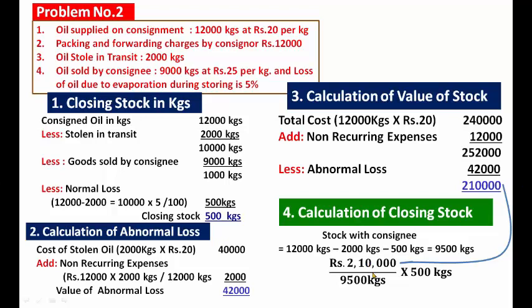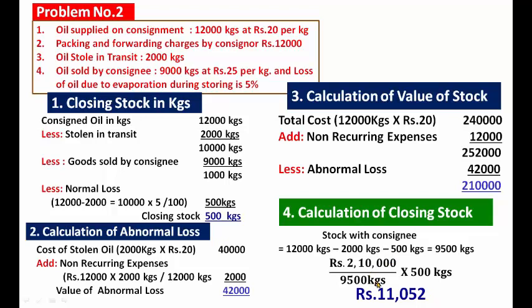Already discussed. 2,10,000 divided by 9,500 kgs into 500 kgs. So what is the answer? 11,052. This is the value of the closing stock.